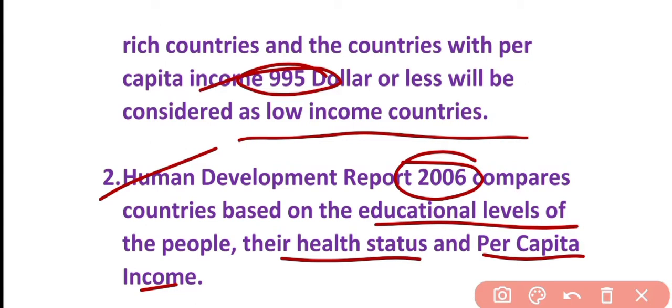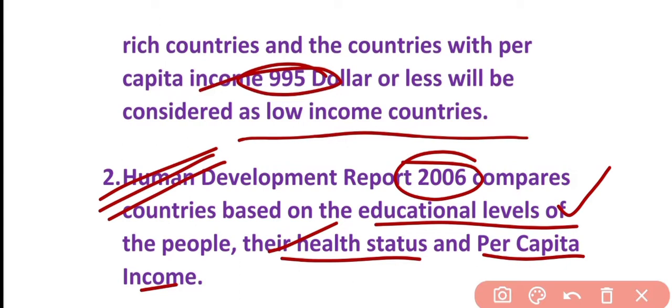So if you compare first and second, you'll come to know that it is including per capita income, health status, educational levels also. So this is the best, better than first one, because in first one only per capita income was considered, but a person needs educational facilities also. He or she wants good health facilities, right? So the developmental criteria should be based on not only per capita income, but other aspects should also be considered.